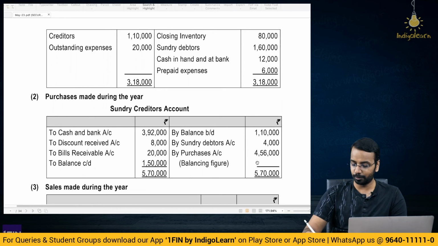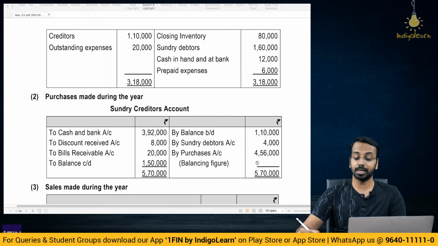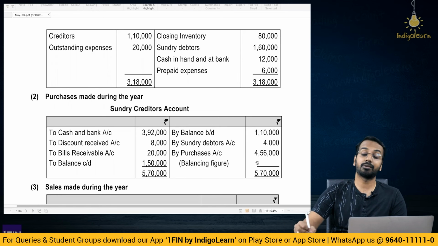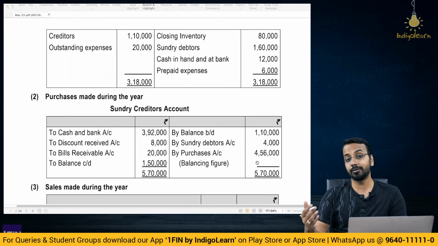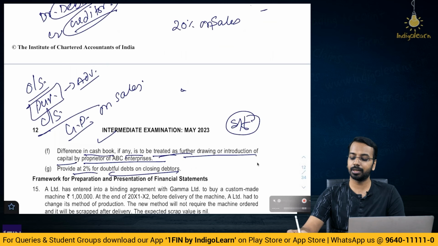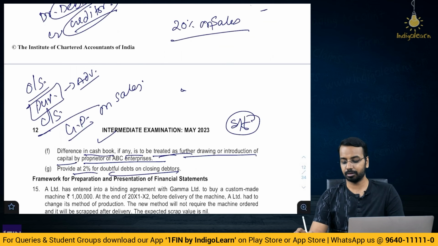Now, do I have opening stock? Yes. Do I have purchases? Yes. Do I have closing stock? Yes. Can I calculate the gross profit? Gross profit is given on sales, but I can calculate gross profit on cost also. Now here please remember, out of this purchase, some amount has been given as advertisement, so that you will reduce from the purchases, okay. And a lot of you struggle, if they are given 20% on sales, how do we calculate on the cost? Okay.